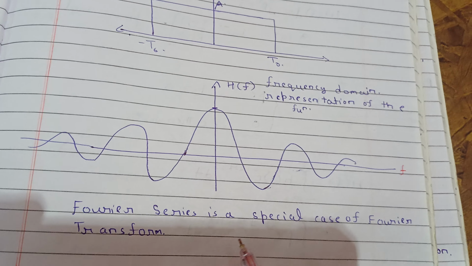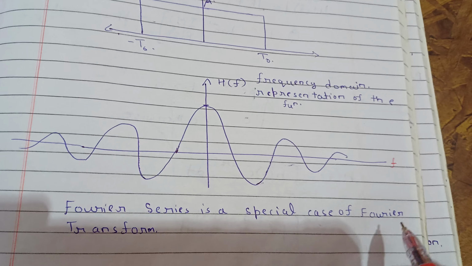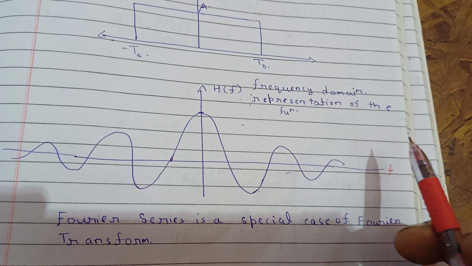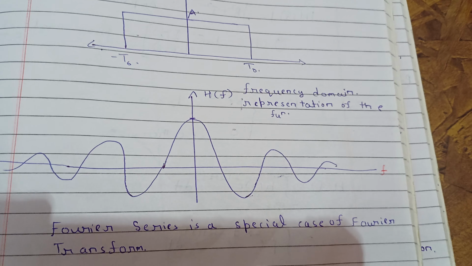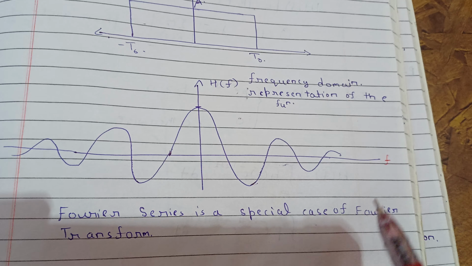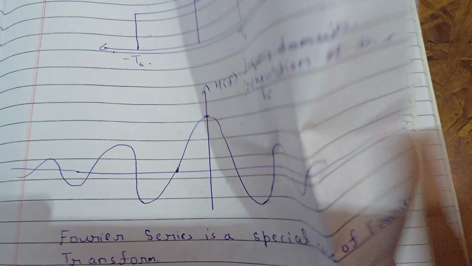Now see, this Fourier series is a special case of Fourier transform, because the Fourier transform of a function will give you discrete frequencies if the function is periodic, and those discrete frequencies are nothing but the Fourier series. And if it is non-periodic, you will get this. So that's how we can say that Fourier series is a special case of Fourier transform. So let's now study some mathematical things.